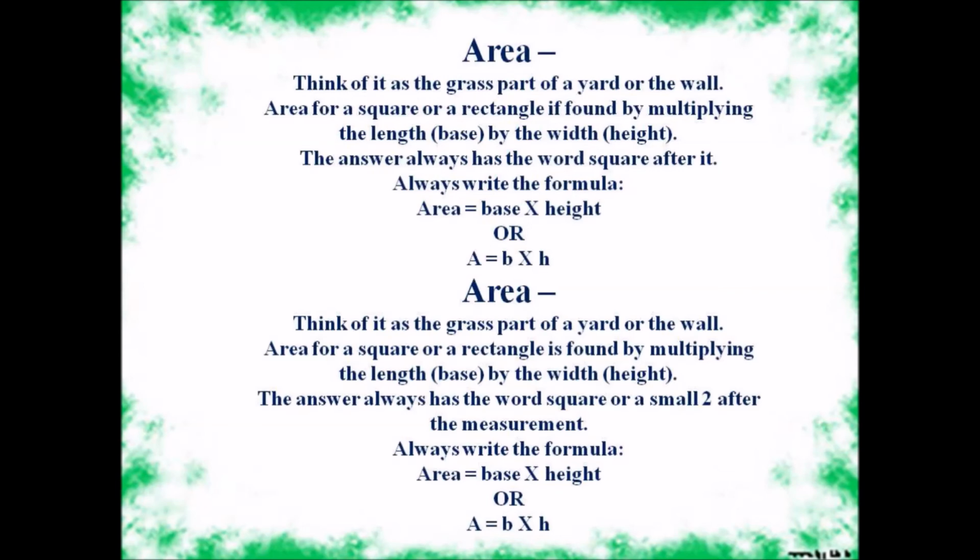Area is also to be thought about in a proper way. Think of it as the grass part of the yard or the wall. Area of a square or a rectangle is found by multiplying the length, the base, by the width, the height. So the answer always has the word square or a small 2 after the measurement. Always write the formula: area is equal to base times height, or A is equal to B times H.